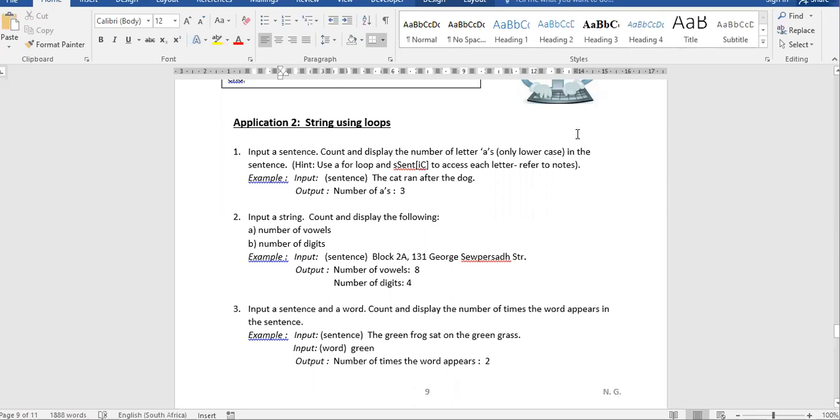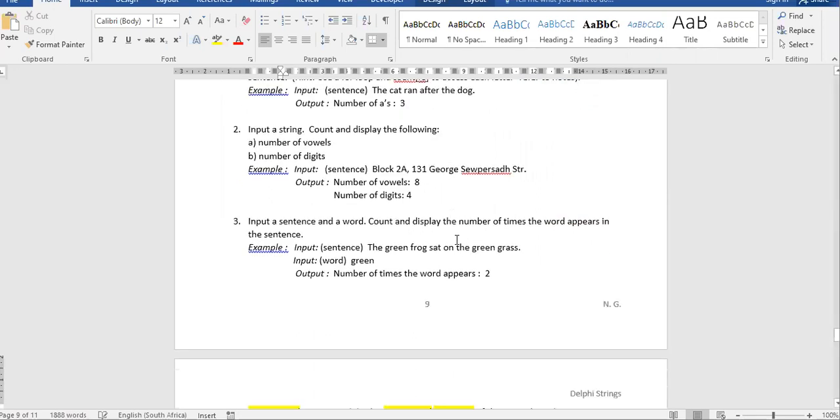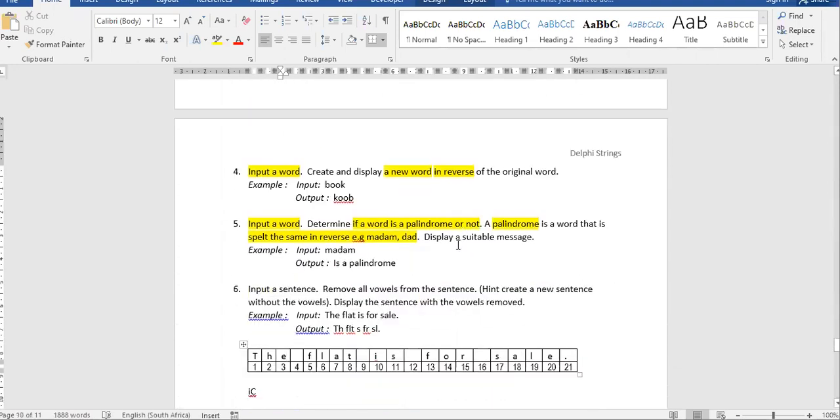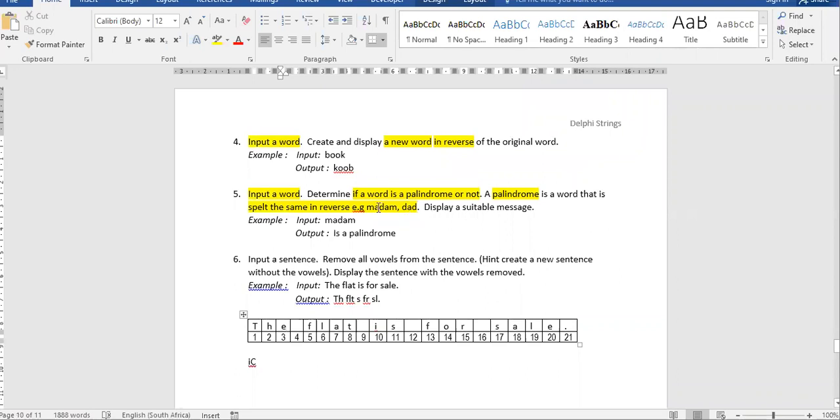We're working with application 2, string using loops. We have completed the first 3 answers. We're going on to question 4. The question states, input a word, create and display a new word in reverse of the original.